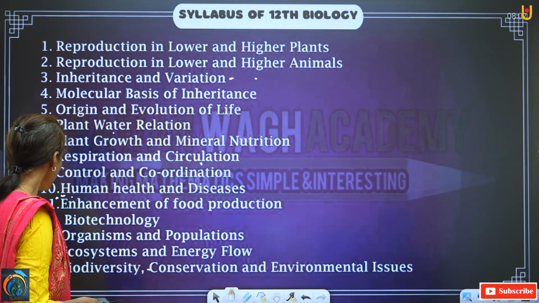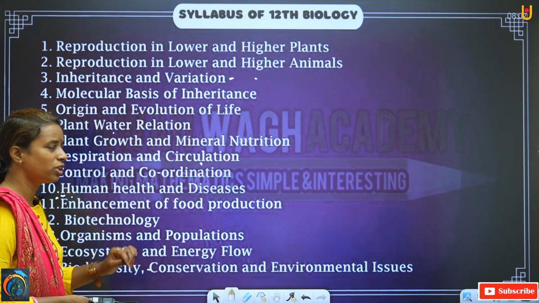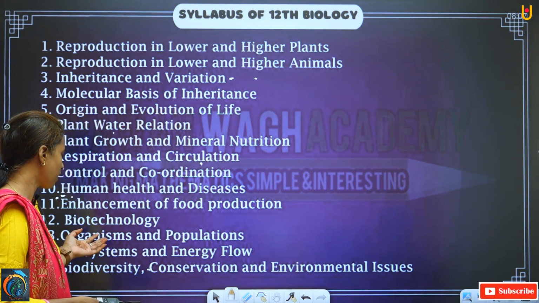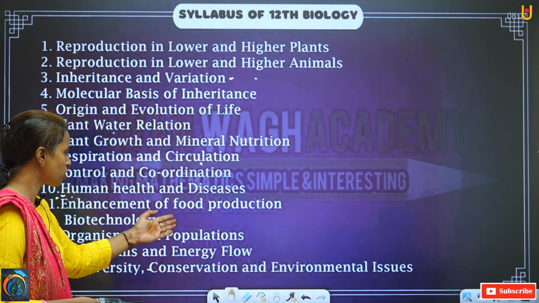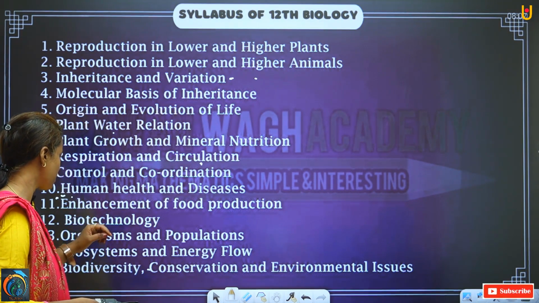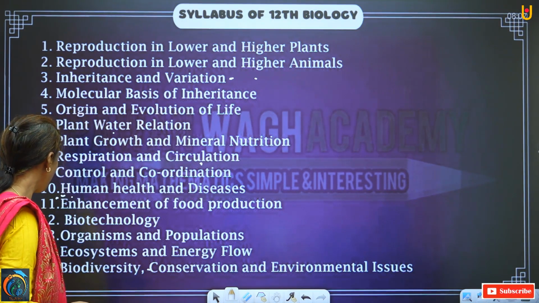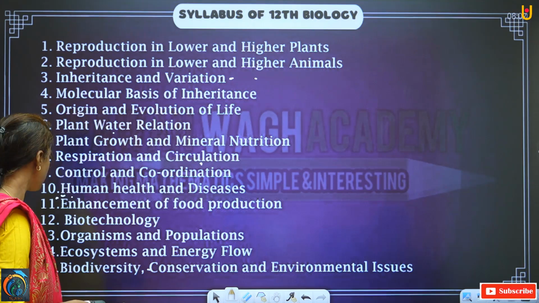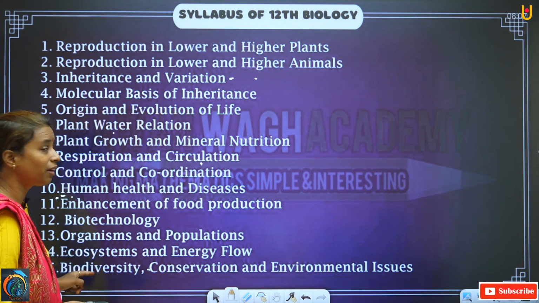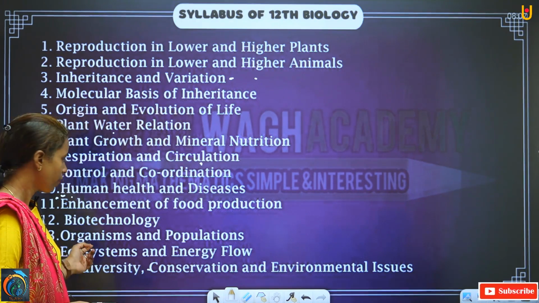Okay. Now in lesson number 13, that is organisms and population. How organisms are increasing their population and how we have to decrease that population, all these things we are going to study in this lesson. It is an easier lesson as compared to other lessons. Okay. And now lessons number 14 and 15 are again related to each other. They come under the unit ecosystem only.